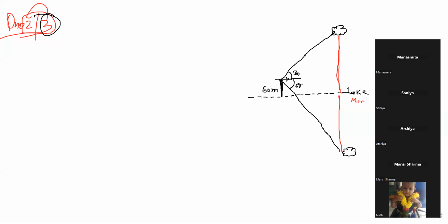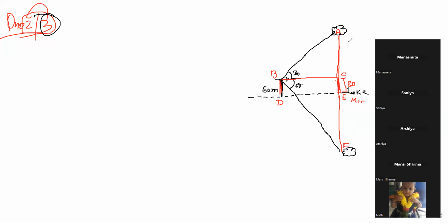Now next point. This one is 60. I'm drawing a straight line. This will be also 60. This will be also 60. ठीक है? Write it as A, B, C. This one is D, E, F. ठीक है? So you have to understand कि ये 60 है तो ये भी 60 होगा, right?